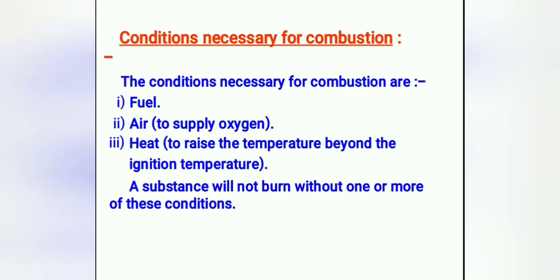So the conditions necessary for combustion are fuel, air with oxygen supply, and heat. What is the heat? To raise the temperature beyond the ignition temperature. These three things are necessary for combustion. Fuel is necessary, air with oxygen supply, and heat, which refers to the temperature beyond the ignition temperature. The substance will not burn without one or more of these conditions. If there is no fuel, no combustion. If there is no air, no combustion. If the ignition temperature is not reached, no combustion. So these are the conditions necessary for combustion.